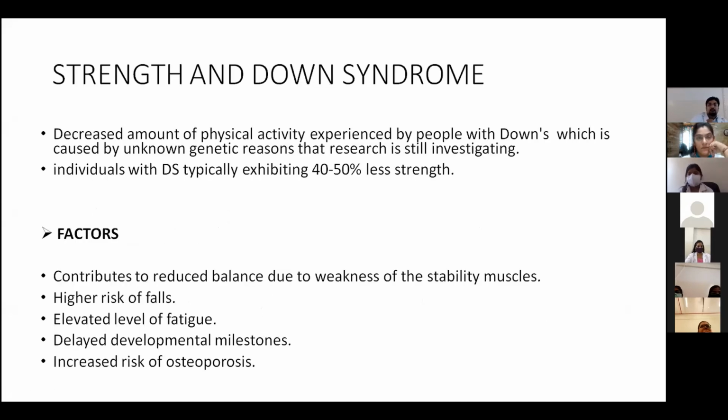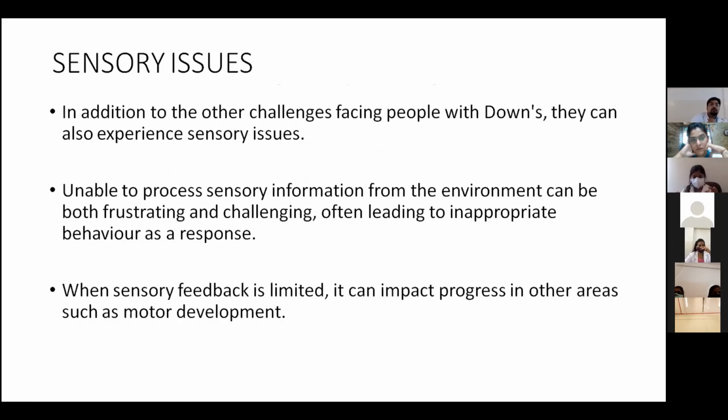Strength and Down syndrome: there is a decreased amount of physical activity experienced by people with Down syndrome, which is caused by unknown genetic reasons that research is still investigating. Individuals with Down syndrome typically exhibit 40 to 50% less strength when compared to the normal child. Factors affecting this: it contributes to reduced balance due to weakness of the stability muscles. High risk of falls, elevated level of fatigue, delayed developmental milestones, and increased risk of osteoporosis will be there.